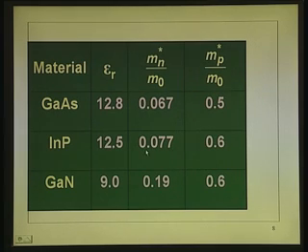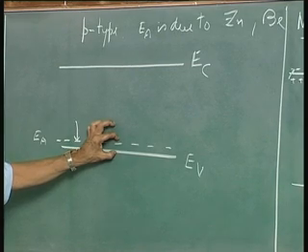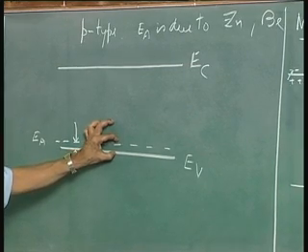indium phosphide, and that will be higher than that of gallium nitride. It is true: 8500, 4500, 2000, that way it goes. Now, m_p star by m naught is almost 0.5, 0.6. So, that is why this ionization energy, whether you take silicon, gallium arsenide, or indium phosphide, is almost the same: 40 to 50 millielectron volts.